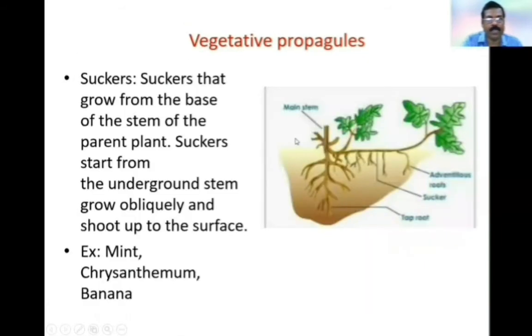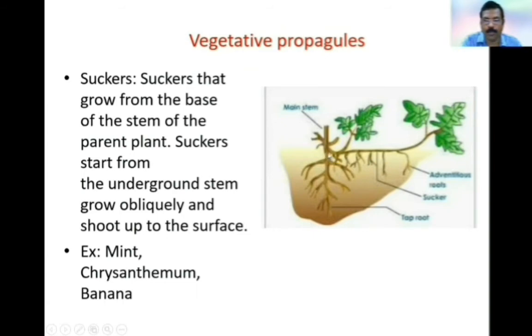Suckers. Suckers grow from the base of the stem of the parent plant. Suckers start from the ground and grow obliquely and shoot up to the surface. Here, this is the picture which shows the chrysanthemum plant. Here you see this part is called a sucker.